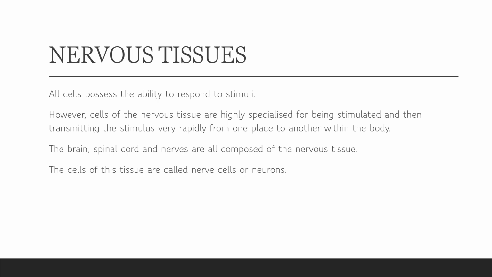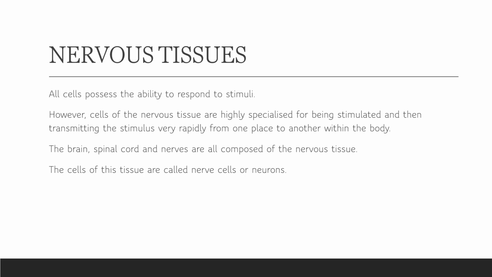As the brain and spinal cord are present centrally, they are called the central nervous system. Okay, and when the branches of these nerve cells or tissues come out and spread throughout the periphery, or at the sides, then they are called the peripheral nervous system.